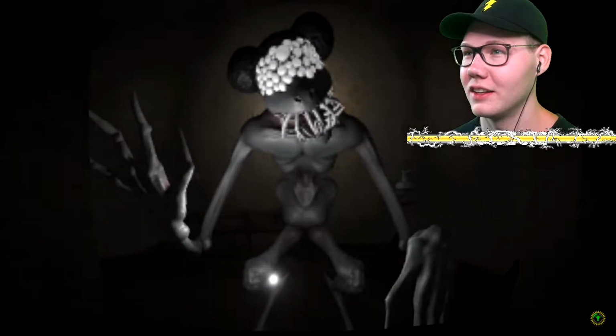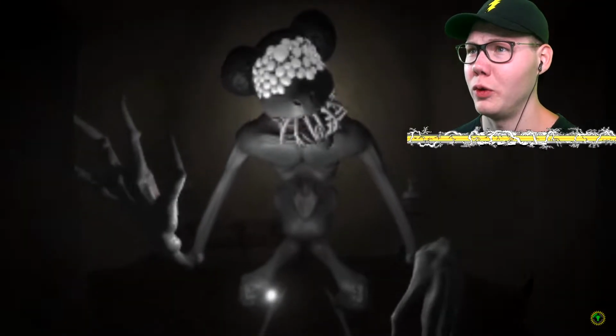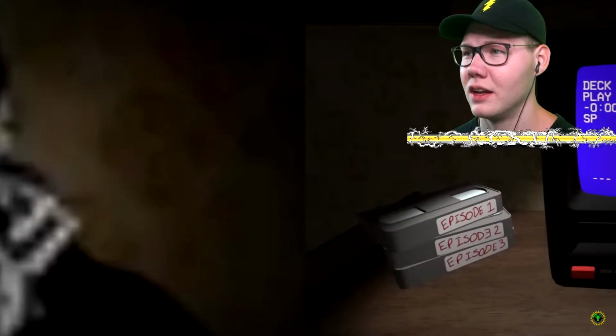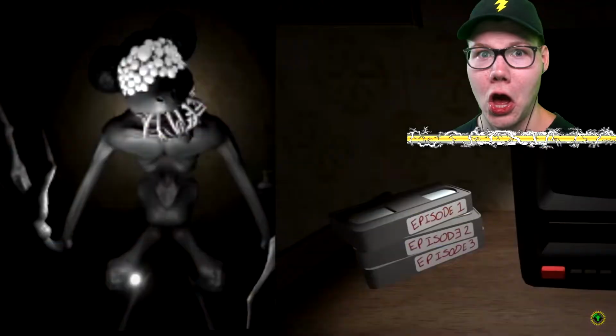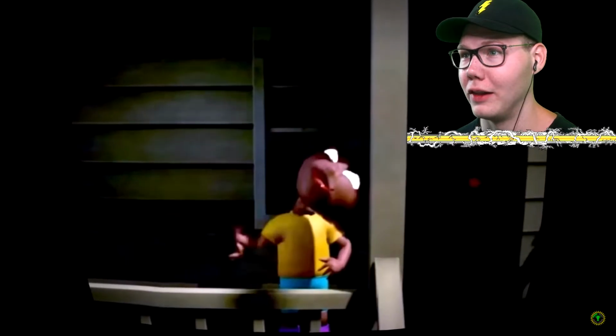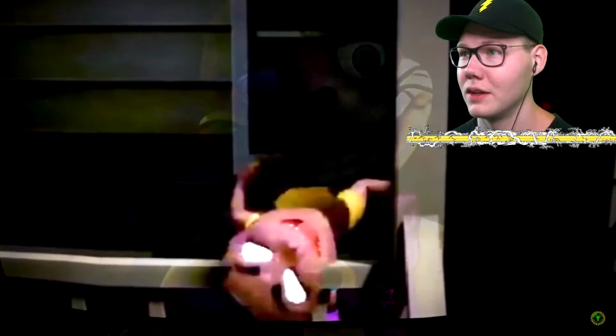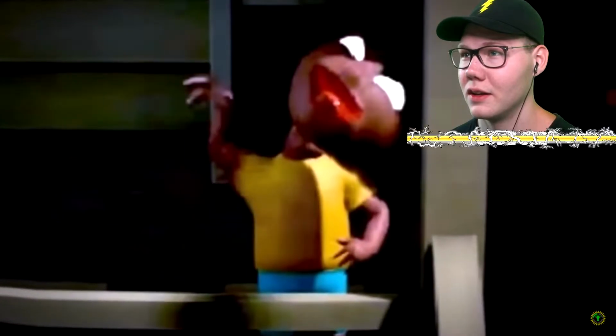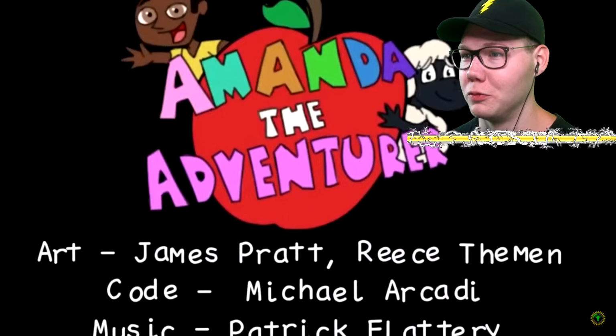A monster in what appears to be a living room. Look at all those eyes. Look at the wallpaper in the background. Now look at the wallpaper in the room where we've been watching these tapes on TV. It's an exact match. Amanda, in true indie horror game fashion, has broken out of her game in order to kill us. And then that's it. Roll credits.